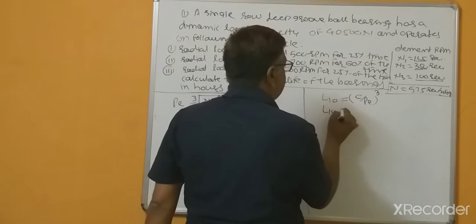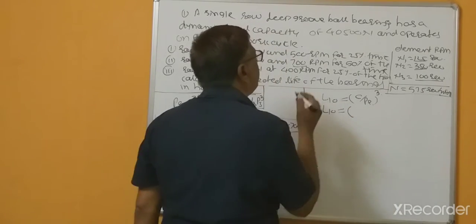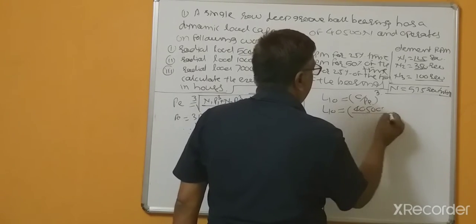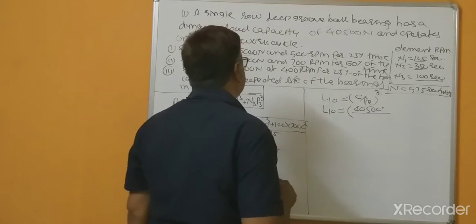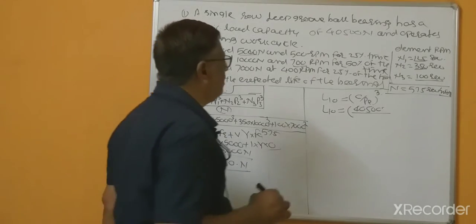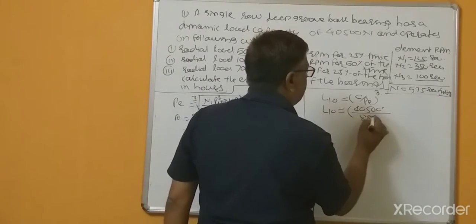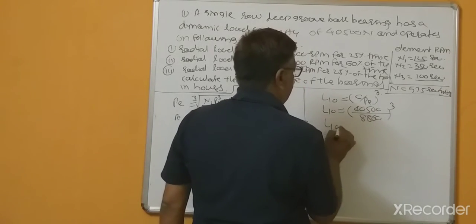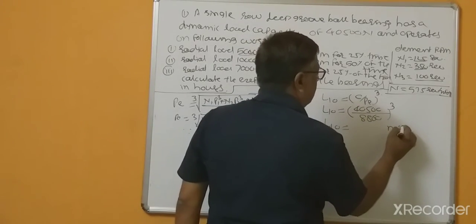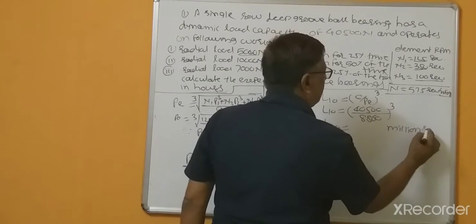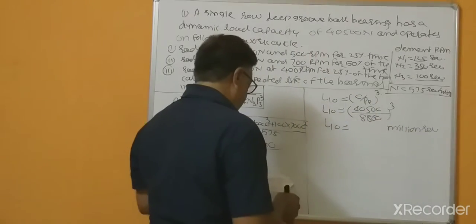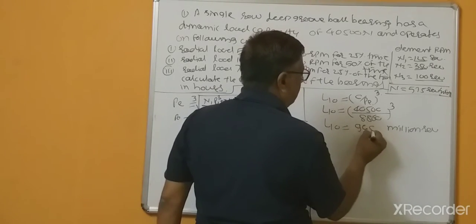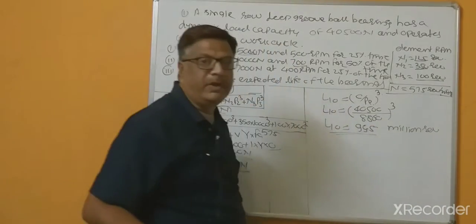So L10, this is in million revolutions, C equal to, this is given, 4050 divided by equivalent dynamic load, which we already calculated, 8860, raised to cube. So L10 we will get in million revolutions. So this value is near about 95.5, but this is in million revolutions.